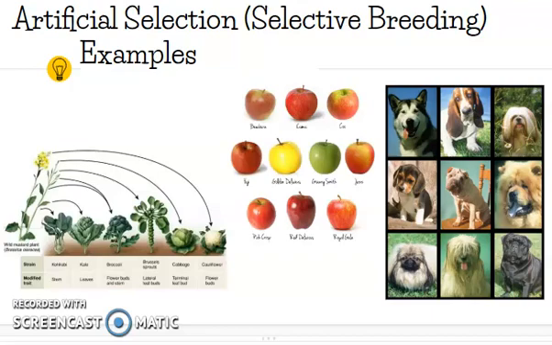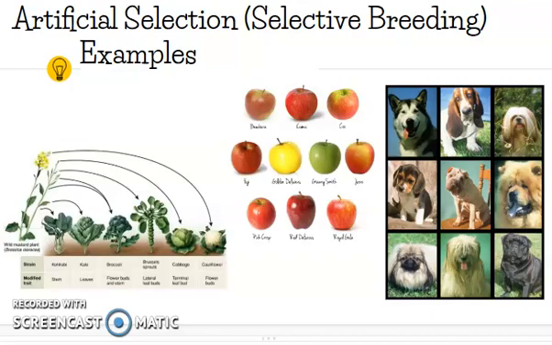And they ended up getting different varieties of plants. Based on the traits that they preferred, they would breed them together and they got broccoli. And then, based on different traits that they preferred, they would breed those parent plants together and they got Brussels sprouts or cabbage or cauliflower.